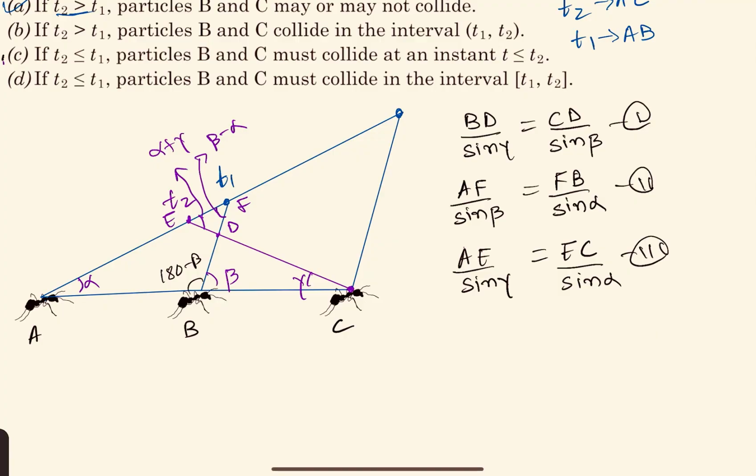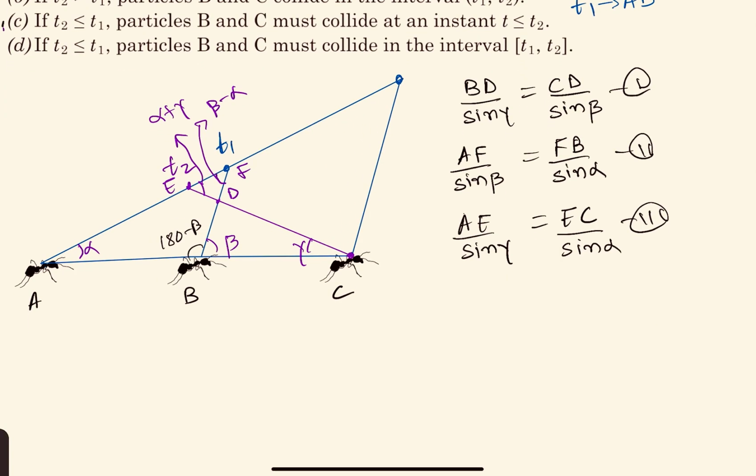Now let's divide equation number 2 and 3. So what would we get? We would get sine gamma by sine beta, and here we would have AF by AE, right?